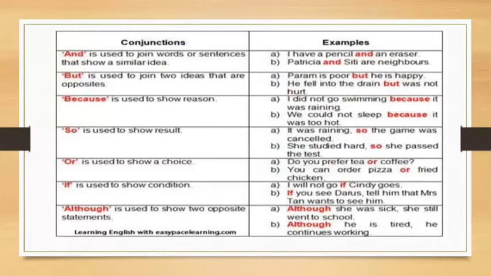We have options between pizza and chicken. If is used to show condition: I will not go if Cindy goes. So there is a condition. If Cindy goes, I won't go. I will not go. If Cindy goes, I will not go.